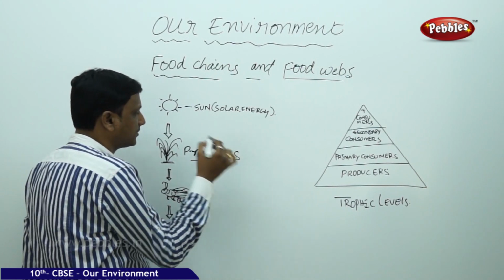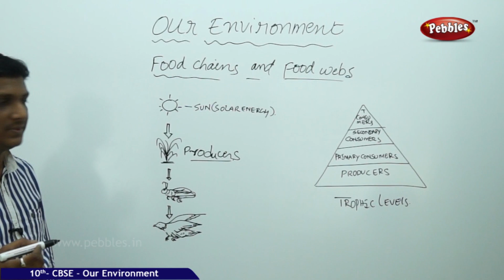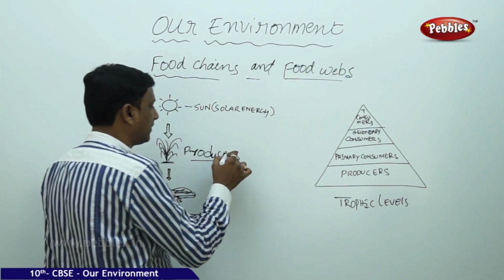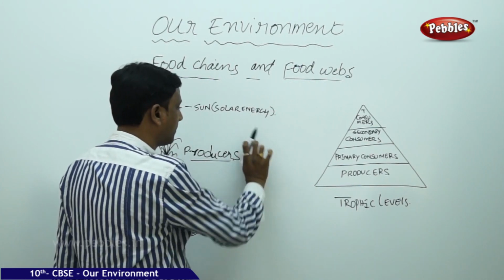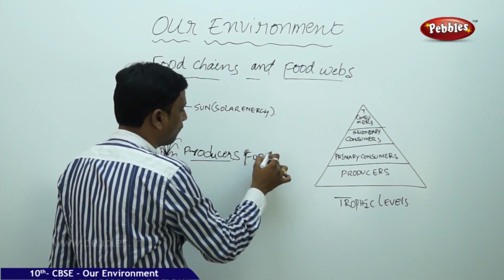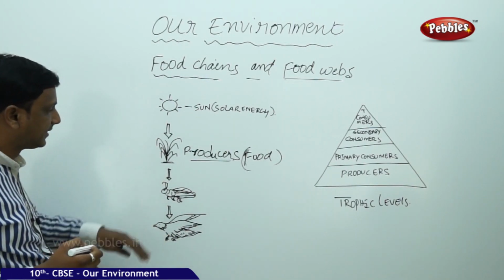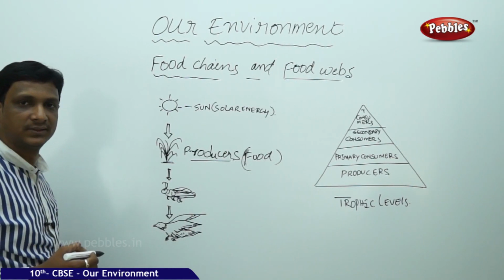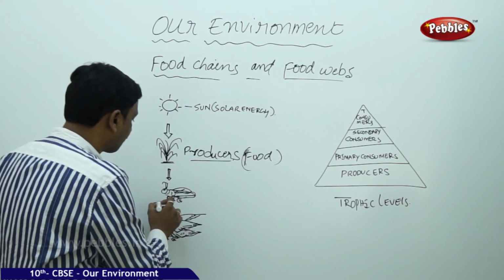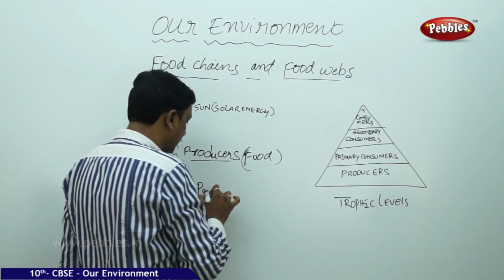They are called producers. What do they produce? They produce the food. It is a major source of energy for all the next categories. So in the first category you find the producers. The next one, primary consumers.